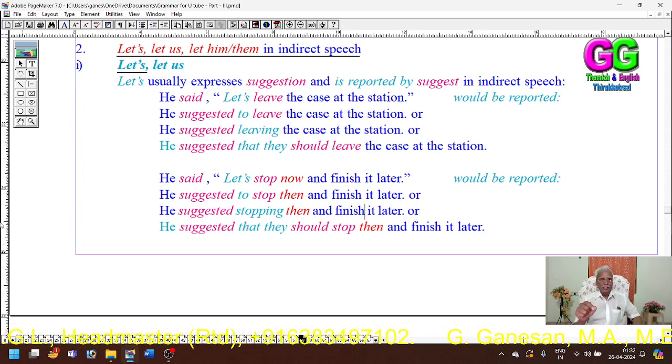So, my dear students, in this let's form, the let's clause can be used as an imperative clause. When we use it as an imperative clause, we should use to plus verb. Instead of to plus verb, we can use the present participle. You can also use the let's clause as a statement. Then we use the statement conjunction, that: suggested that. But here, when we use it as a statement, we have to use should. The auxiliary should be used before the verb.